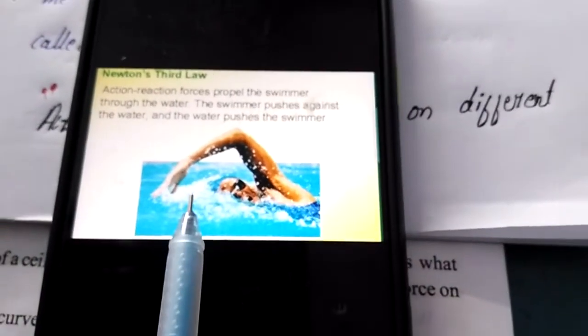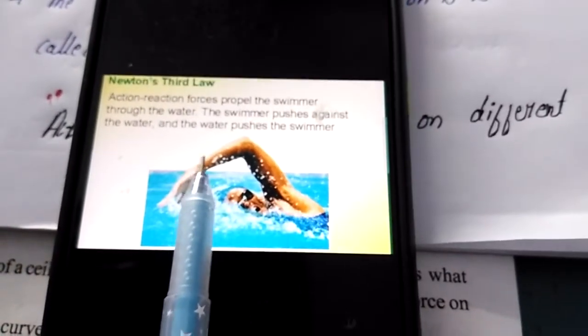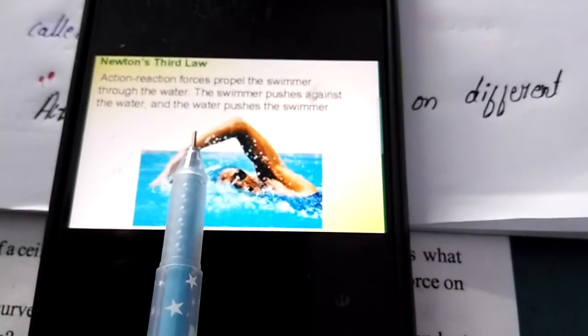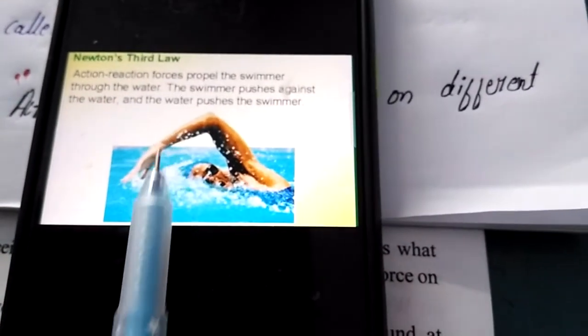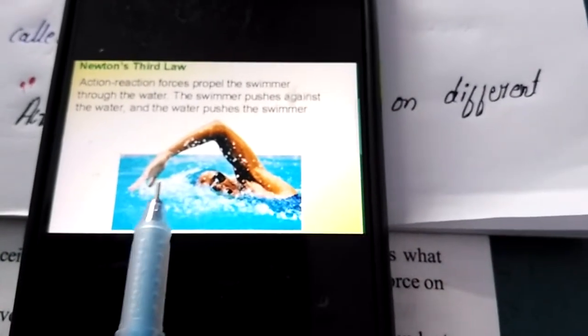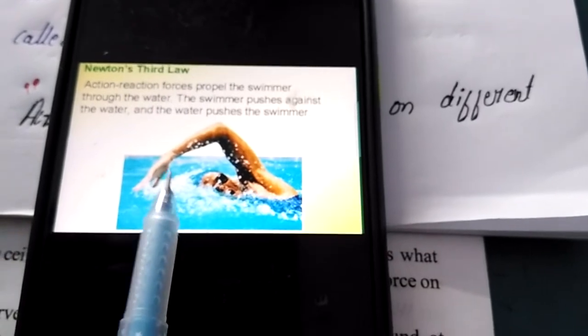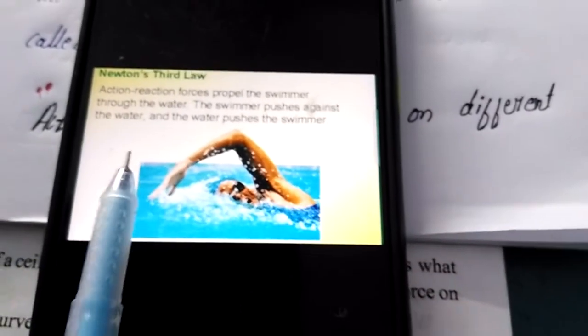The swimmer applies force on the water and the water applies the same amount of force to the swimmer. This is the process of swimming from one point to another point. This is the third law of motion.